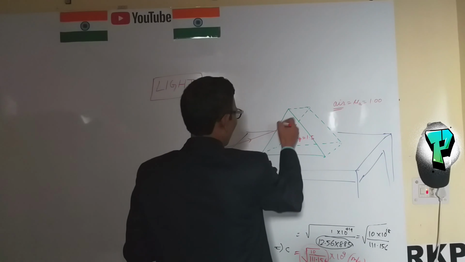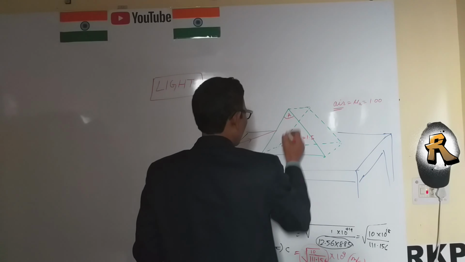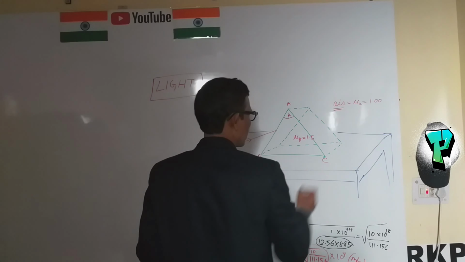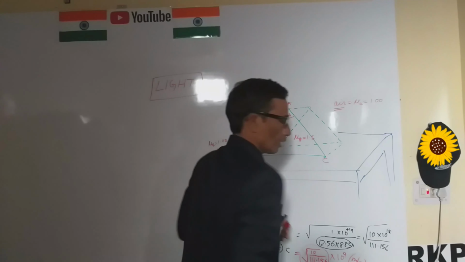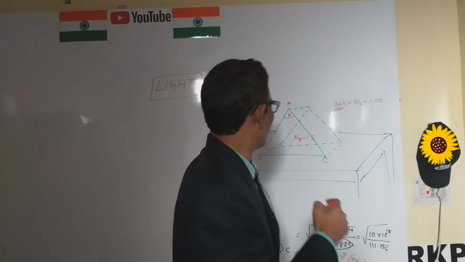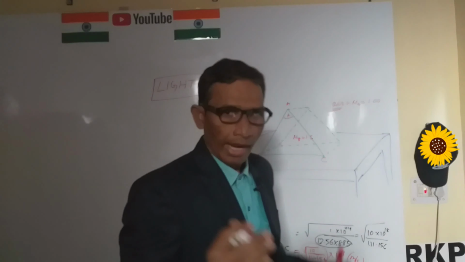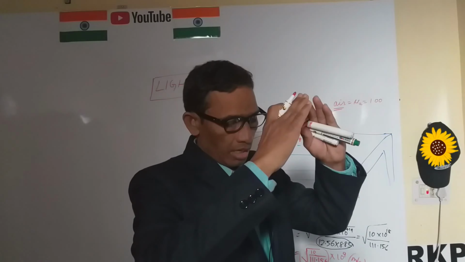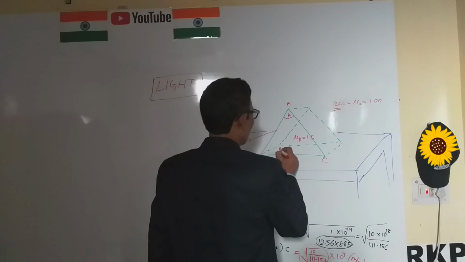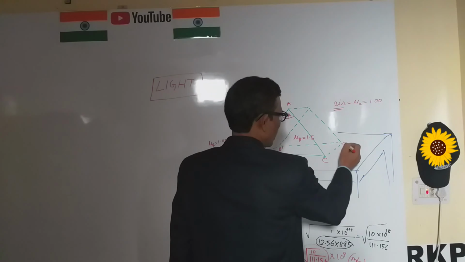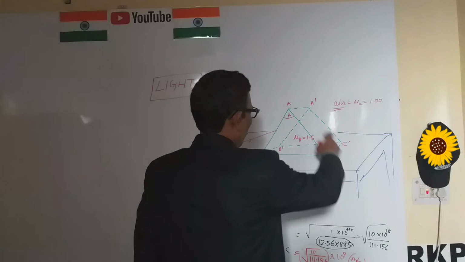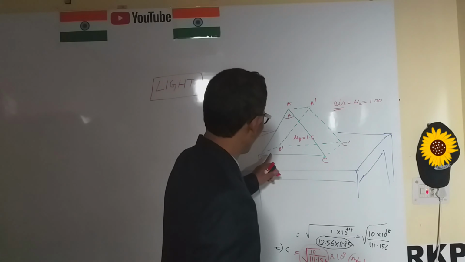So here is the first surface, and this is called the angle of prism. We know A, B, C is a triangular shape prism. A is called the angle of prism. The table is the base, and this is B dash, C dash and A dash. There are three faces.